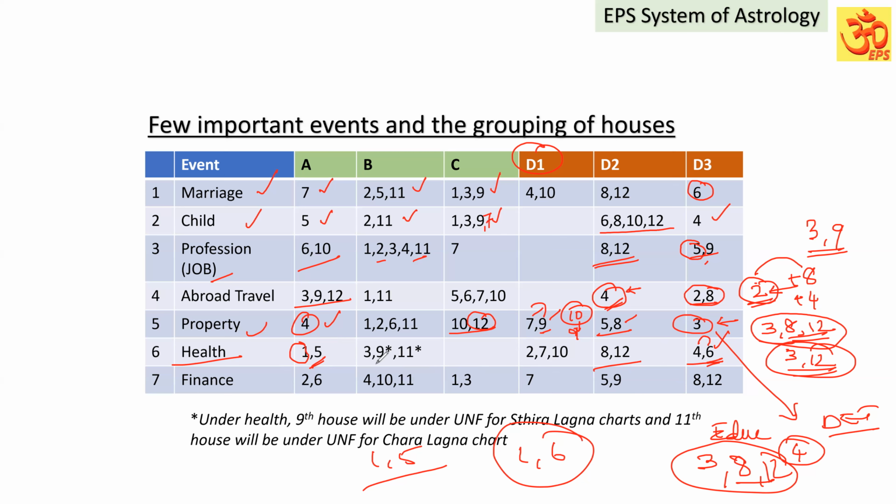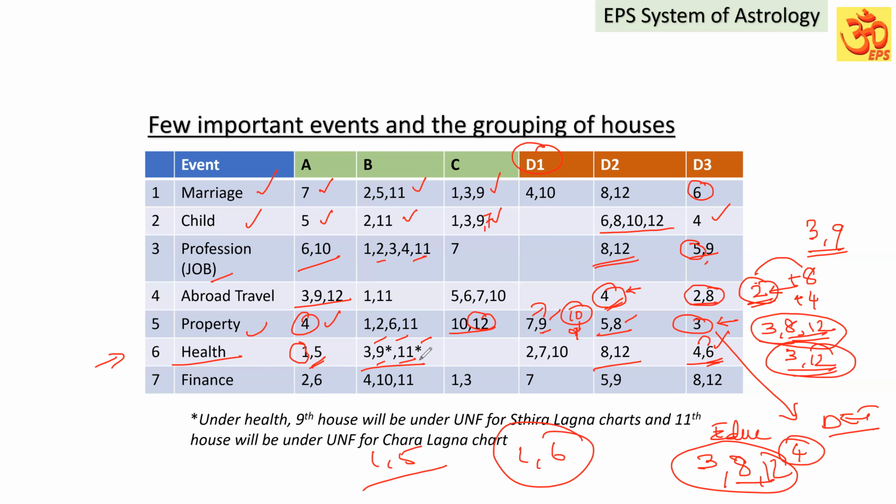Under health also, you can see the 3rd house, 9th house and 11th house come under favorable. But for 9 and 11, I have given some indication, because under health, suppose this Lagna is Sthira Lagna, that native. For the Sthira Lagna, the 9th cusp is going to be the Badaka Lord.